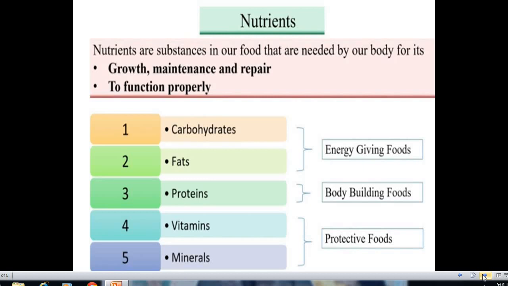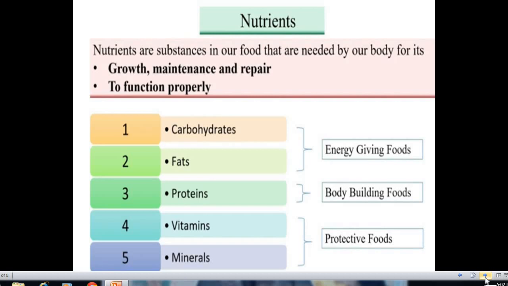So that's why it is called the body building food. And whenever I am talking about vitamins and minerals, the vitamins and minerals are the protective food. They can protect our body. So that's why they are called the protective food. So basically what we can say is that carbohydrates and fats are energy giving food, proteins are the body building food, and vitamins and minerals are the protective food.